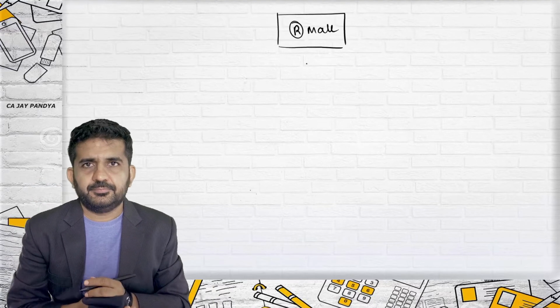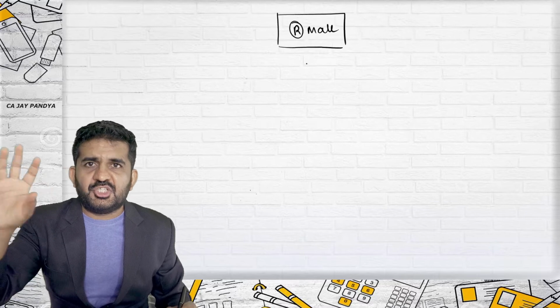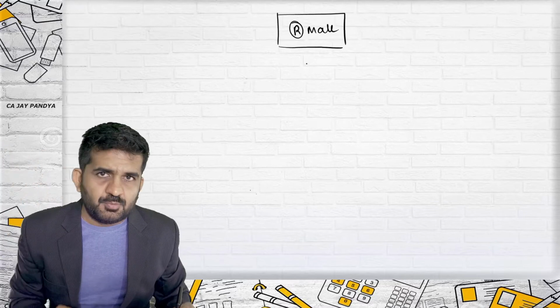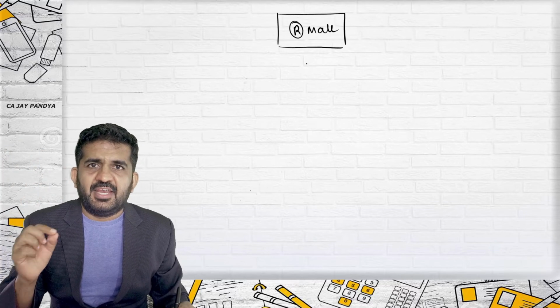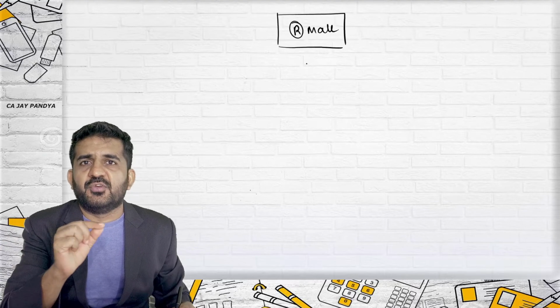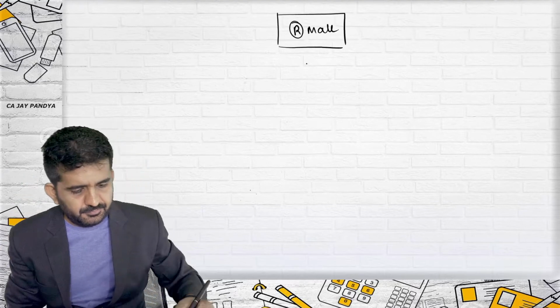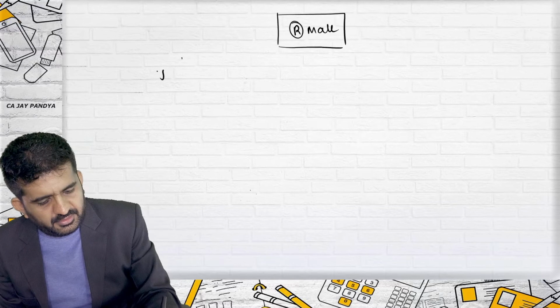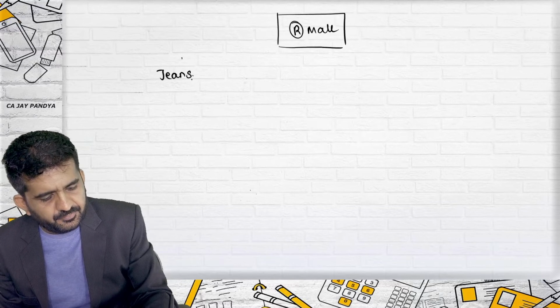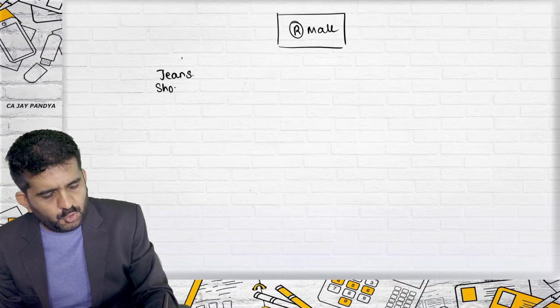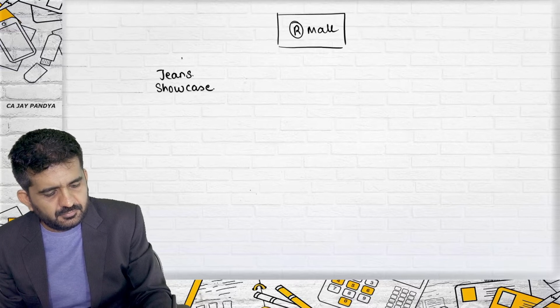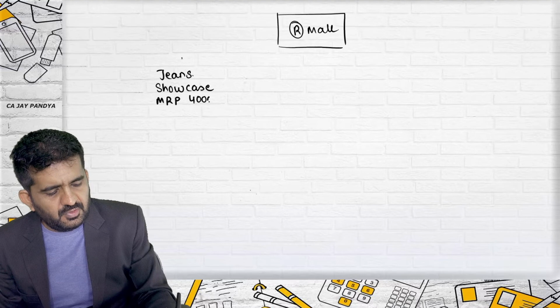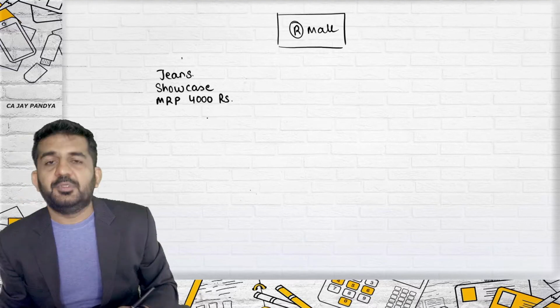All right. There is a jeans in Reliance Mall which has an MRP of rupees 4,000. There is a jeans in the showcase having an MRP of 4,000.